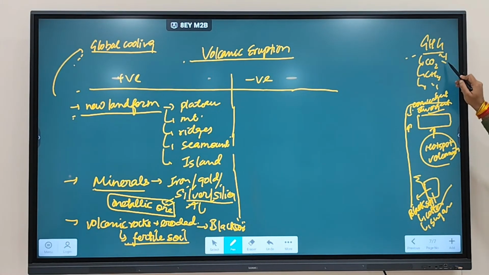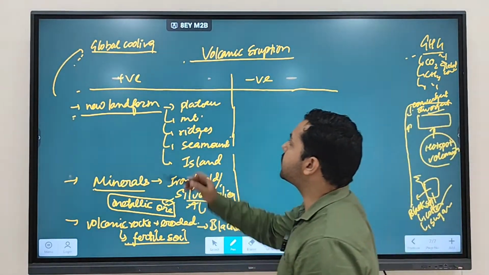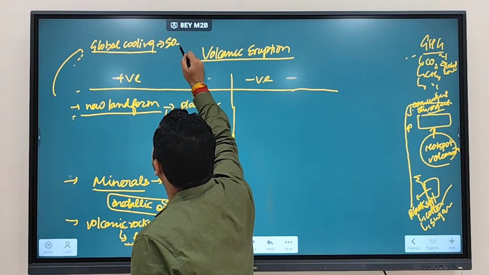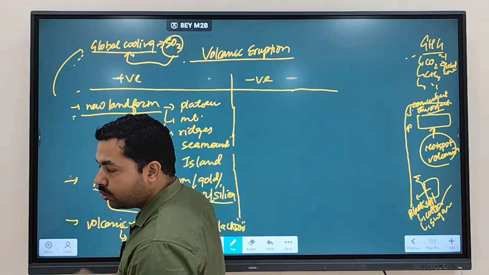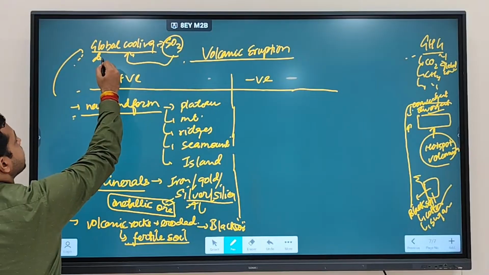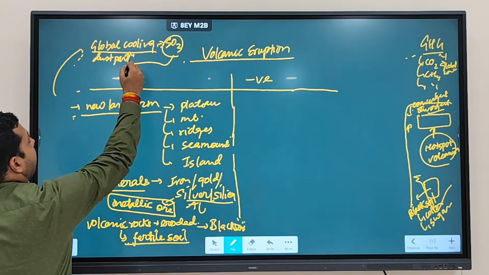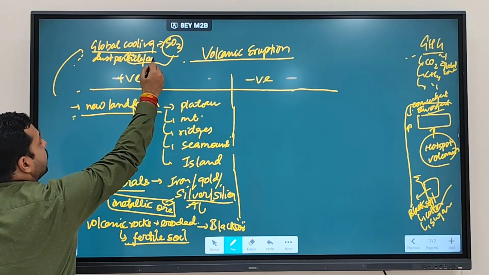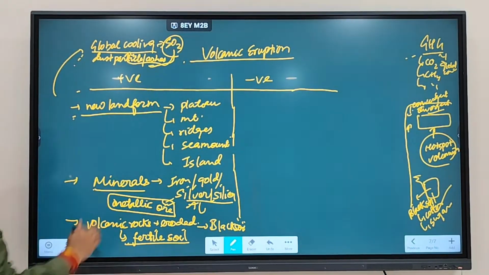These are responsible for global warming. But from volcanic eruption, you will see sulfur dioxide is being released, which is responsible for global cooling. And from here also a lot of dust particles and ashes are being released. So sulfur dioxide is responsible for cooling. Dust particles and ashes are also responsible for cooling. So volcanic eruption also helps in global cooling.